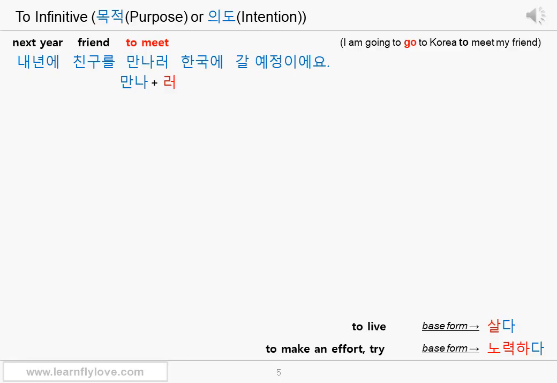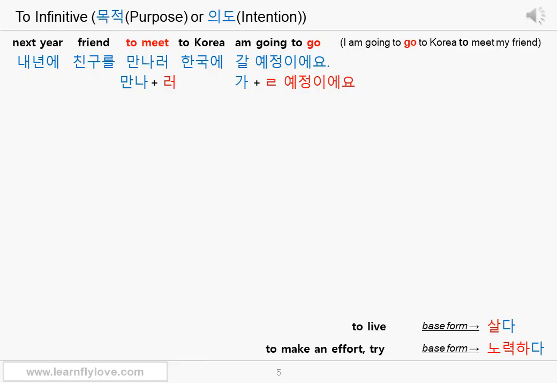The to infinitive part is said first in Korean normally. 한국에 갈 예정이에요. 한국에, to Korea, the destination. 갈 예정이에요 is going to go. 가 is the stem from the verb 가다, which means to go. Final ㄹ consonant and 예정이에요 is added to indicate something scheduled in your mind for the future.